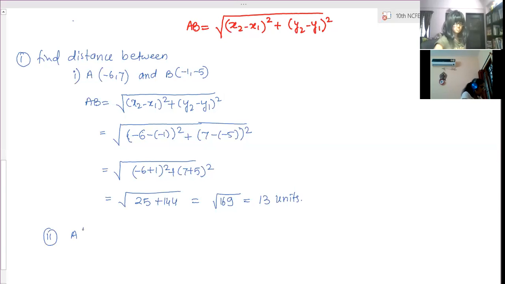Second, find out: A is (6, 4), B is (5, -2).